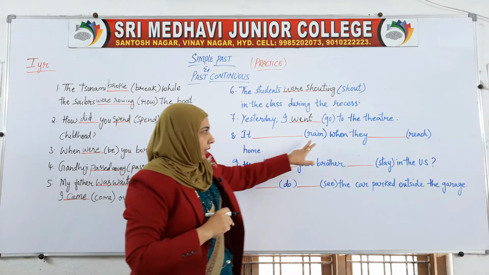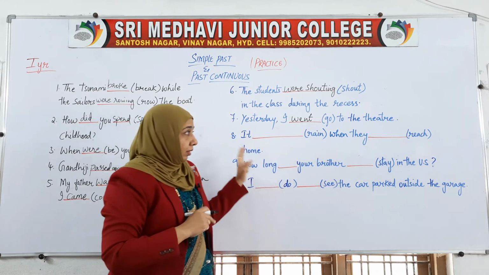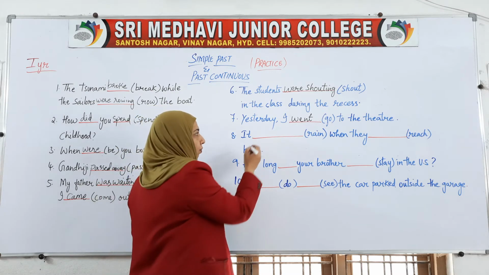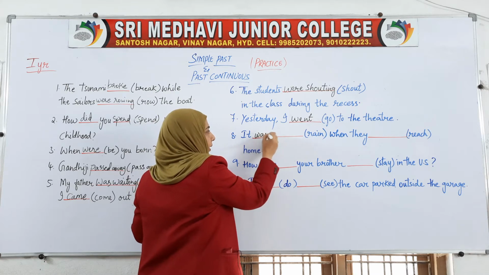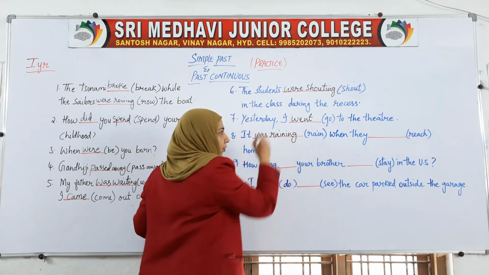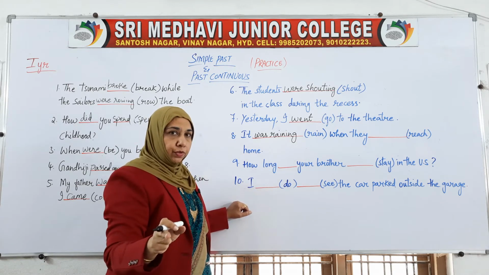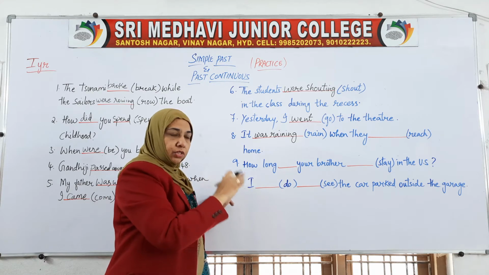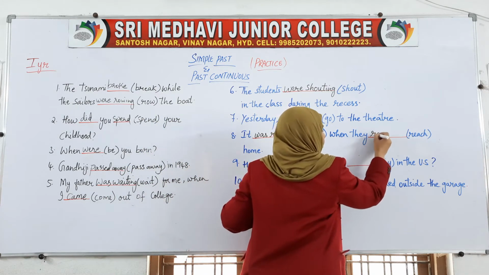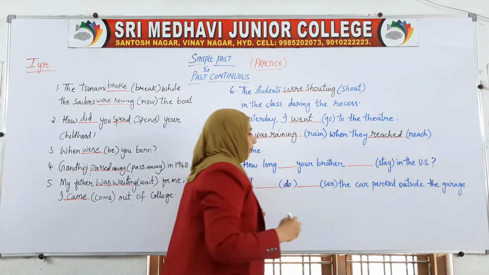It rained when they reach, past tense to be used, home. It was raining. When was it raining? When they reached home. That means at a particular point of time, the action was in progress. It was raining when they reached home. Reached is in the past tense.